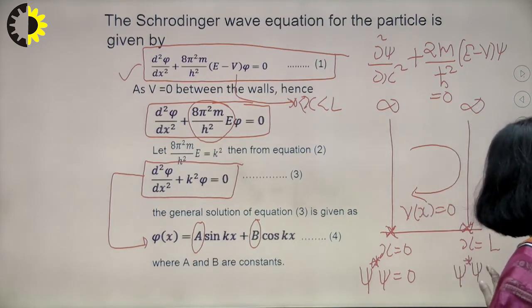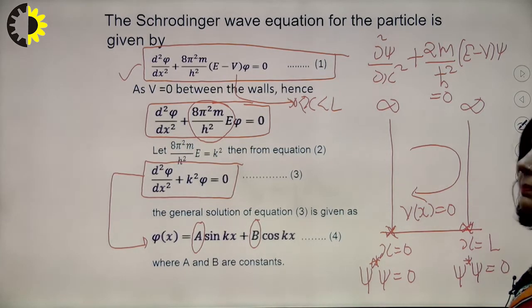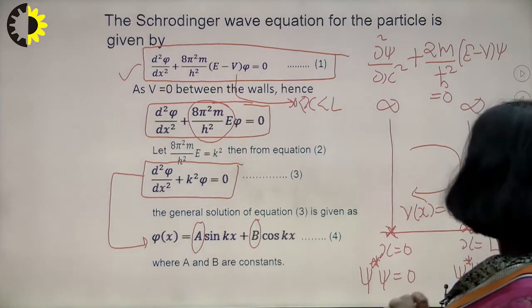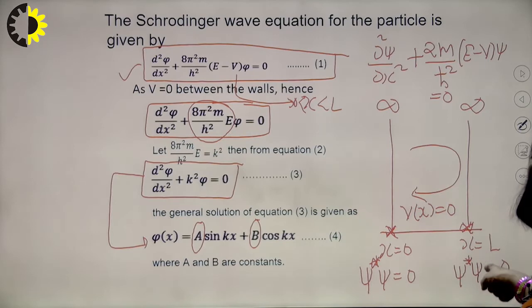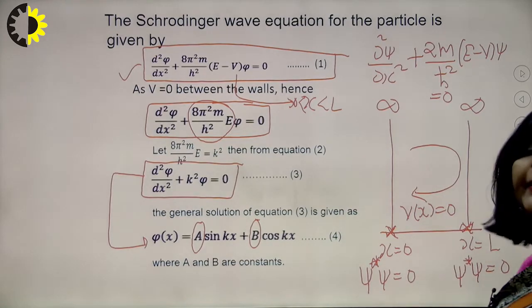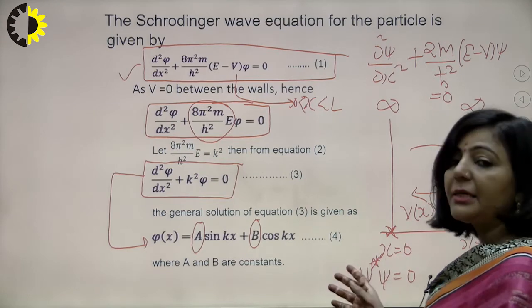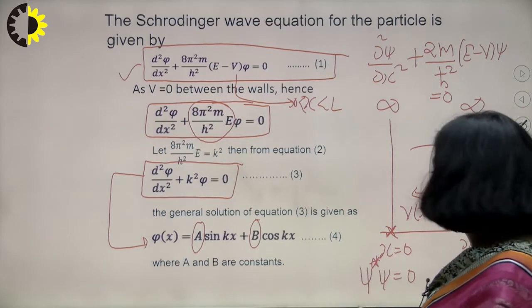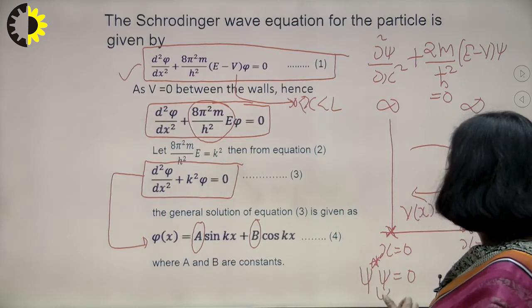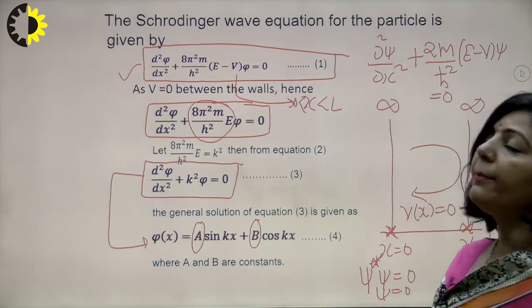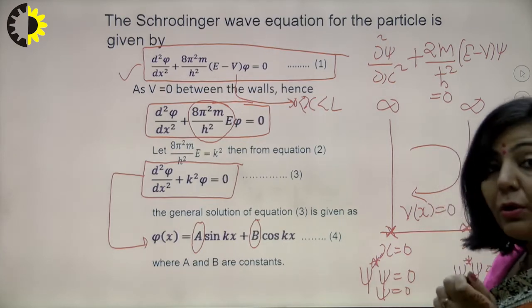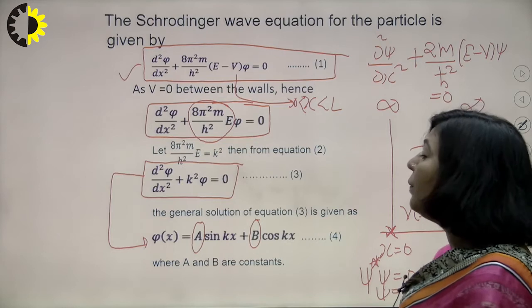So at these two points, x equal to 0 as well as x equal to L, the probability of finding the particle is 0. It means psi star into psi is 0. If psi star into psi is 0, the wave function will also take 0 value at both the points, that is at x equal to 0 as well as at x equal to L.